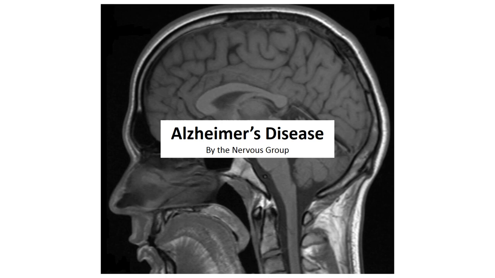In conclusion, the nervous system is a very complex organ system. Alzheimer's systematically disables the ability of cells to communicate.